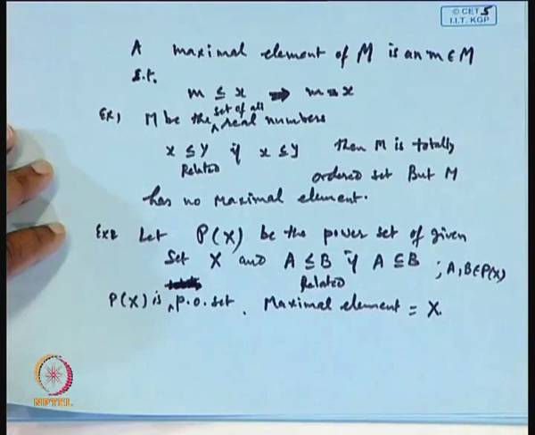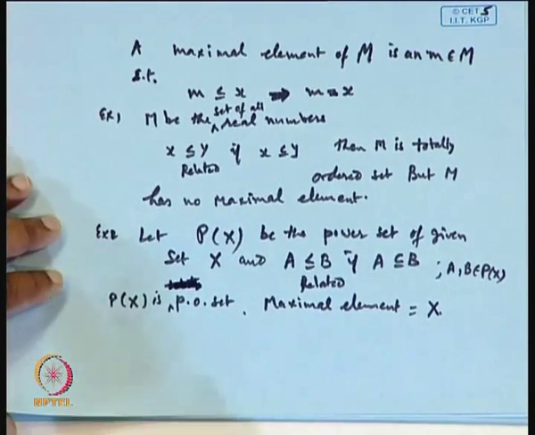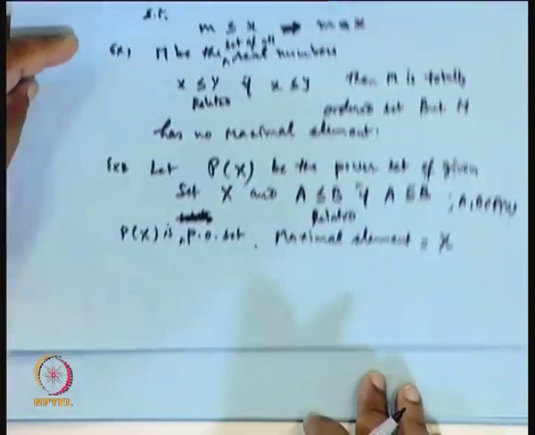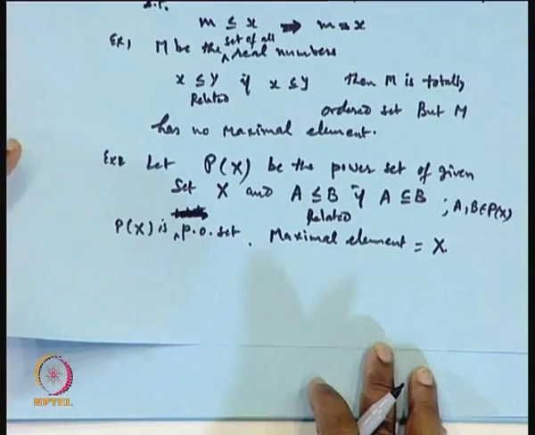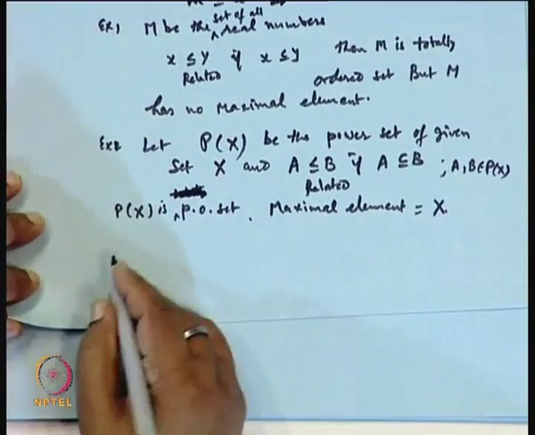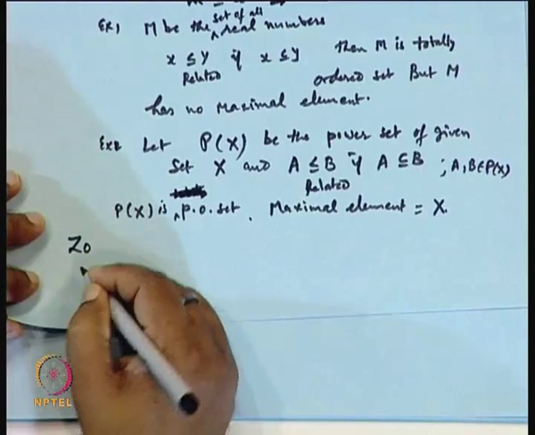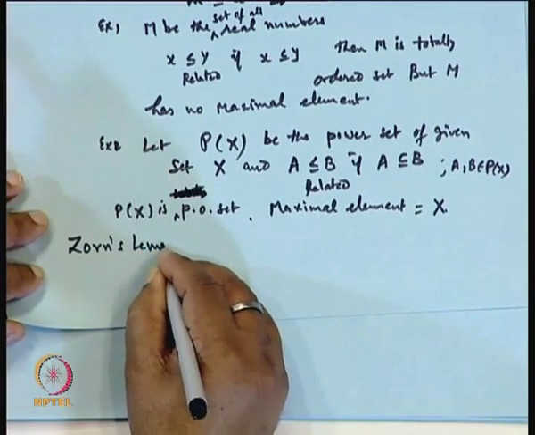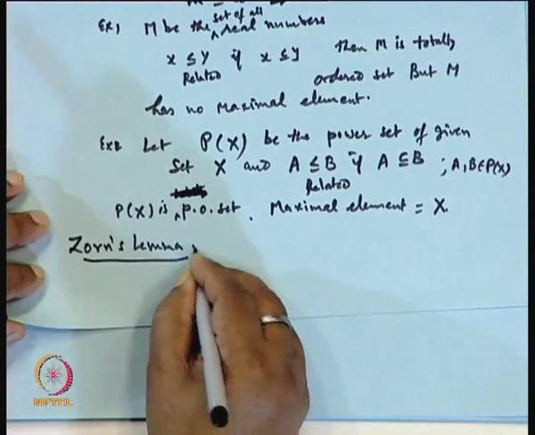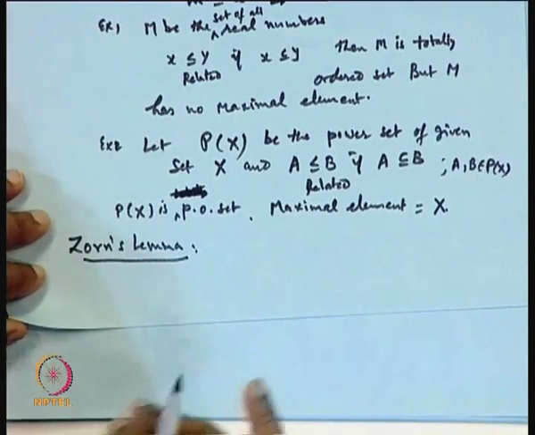Then let us see, these properties are again used to prove Zorn's lemma basically. We will simply state Zorn's lemma, because it is used in proving the Hahn-Banach theorem.